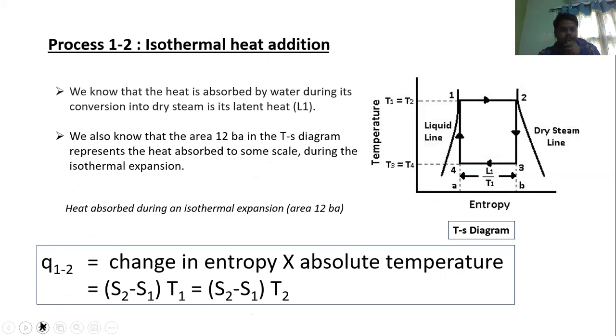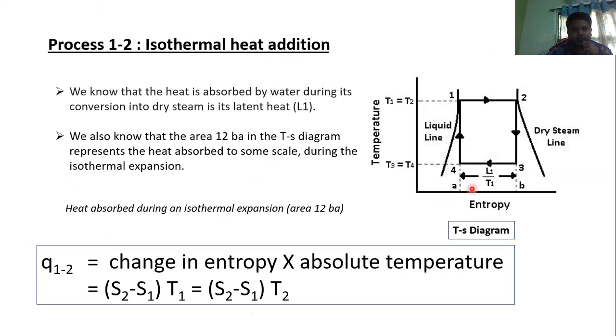Now, let us see each and every process one by one. So what is the first process? The first process is isothermal heat addition. In isothermal heat addition, we are adding the heat in the boiler. What is happening in the boiler? In the boiler, the water is converting into steam.